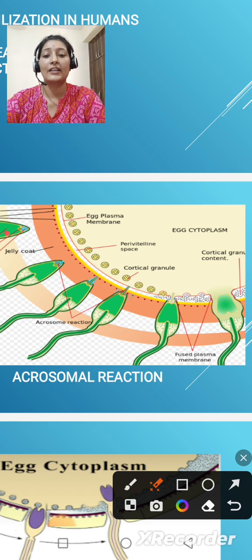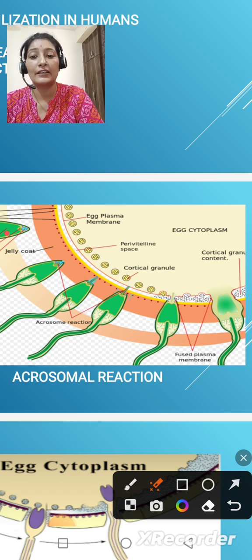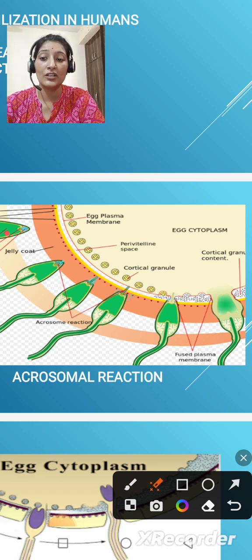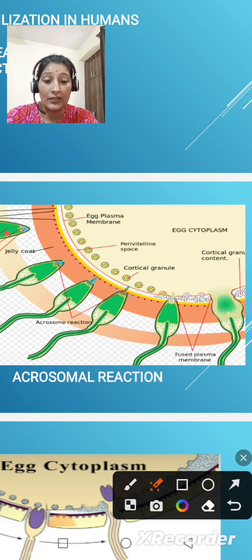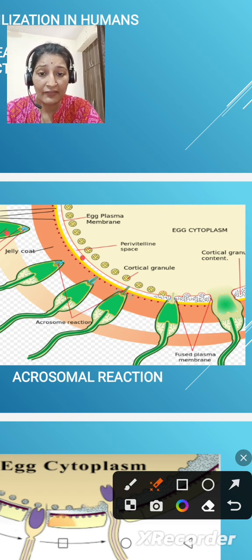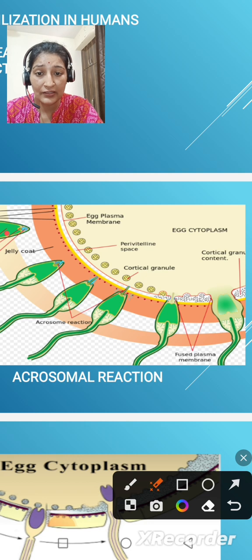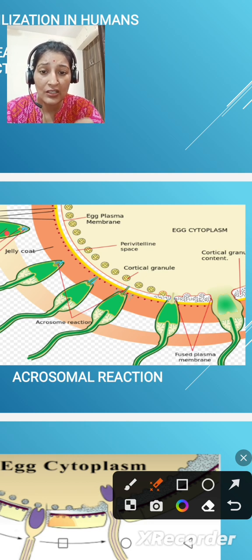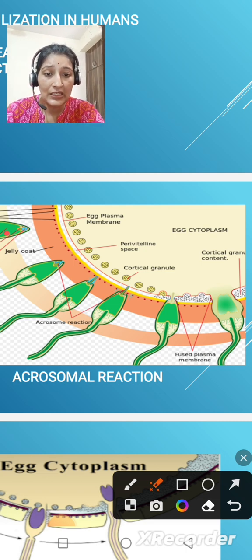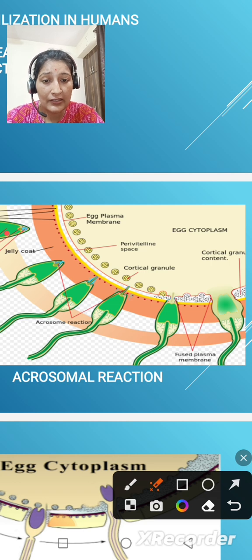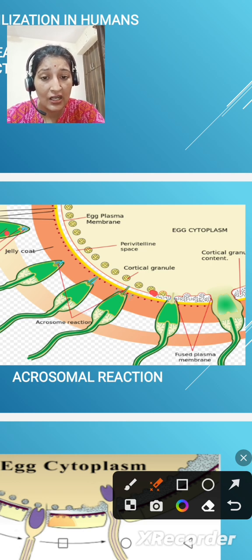This is characterized by the fusion of the cortical granules with the perivitelline space of the membrane. Here, as shown, this is the perivitelline space, and these are the cortical granules, shown as yellow spherical dots. They contain some material, and when they discharge, they fuse with the perivitelline space and form a kind of barrier, as shown here.